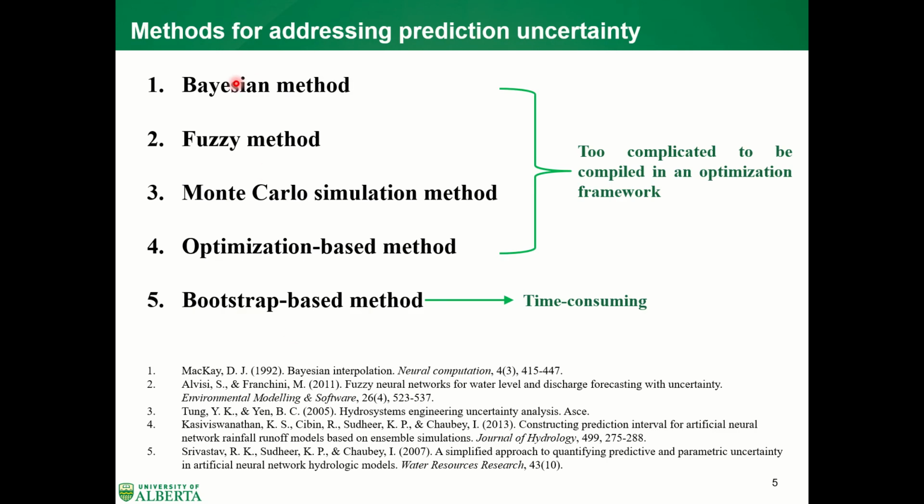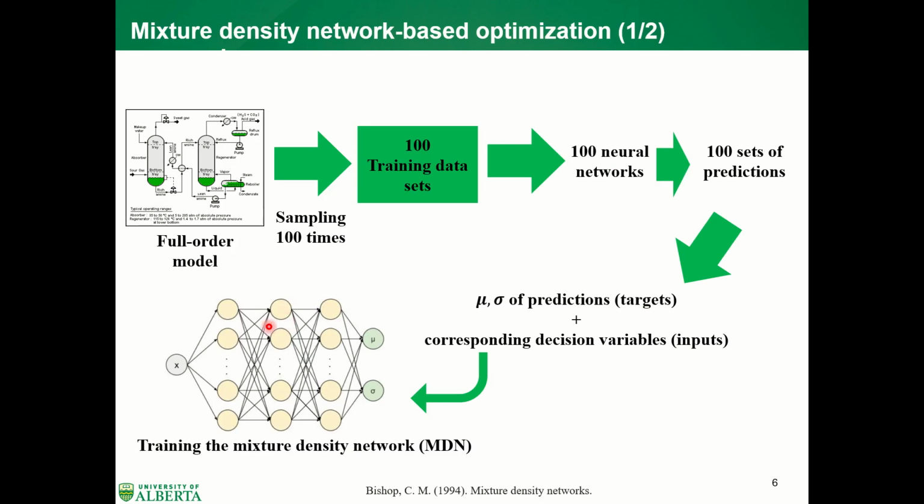There are several methods for addressing prediction uncertainty from the literature. However, these methods are not feasible for dealing with prediction uncertainty in an optimization framework because the first four methods are too complicated to be incorporated in an optimization framework, and that's why it's too time consuming to deal with the prediction uncertainty in an optimization framework. So in our research, we use a more straightforward way, which is called the mixture density network, to deal with the prediction uncertainty in an optimization framework.